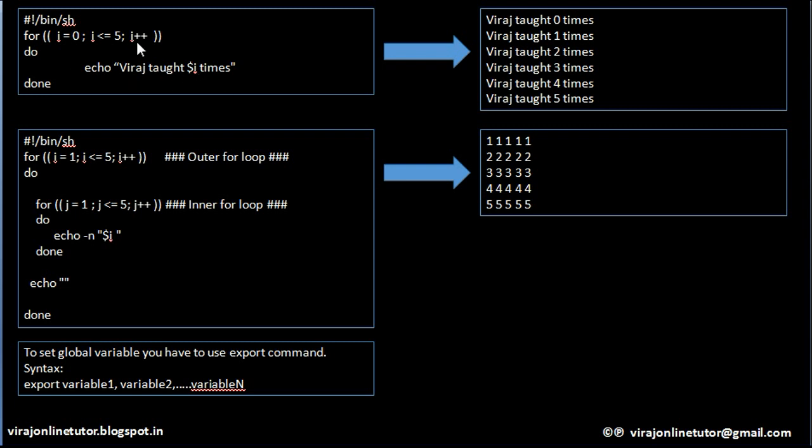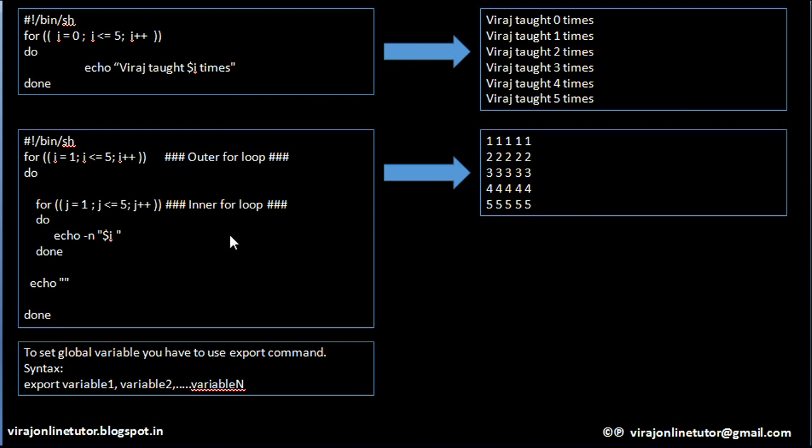Then i is incremented, so i becomes 1. Is 1 less than or equal to 5? Yes. So it will print Viraj thought 1 times. Then i becomes 2. Is 2 less than or equal to 5? Yes. So it will print Viraj thought 2 times. So it will keep on doing this till i is equal to 5: Viraj thought 5 times. Then i on increment becomes 6. Is 6 less than or equal to 5? No. So it will exit the loop, and that's why this is the output of this program.